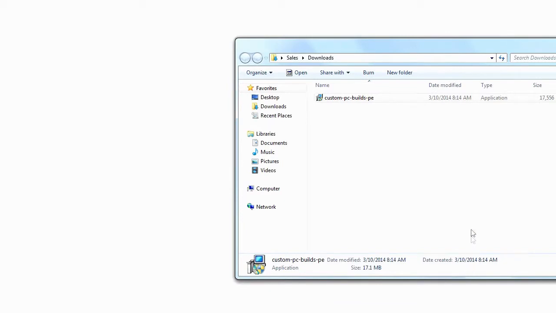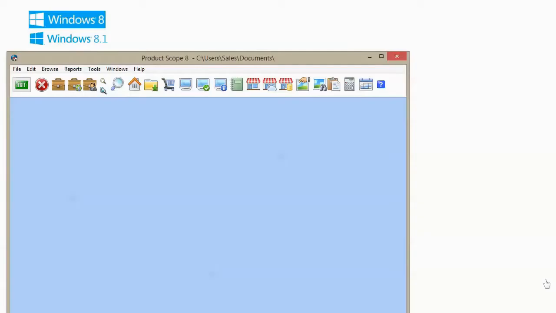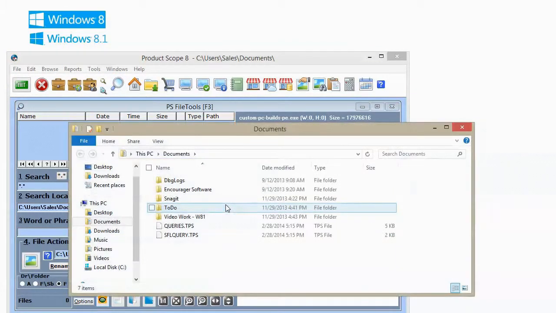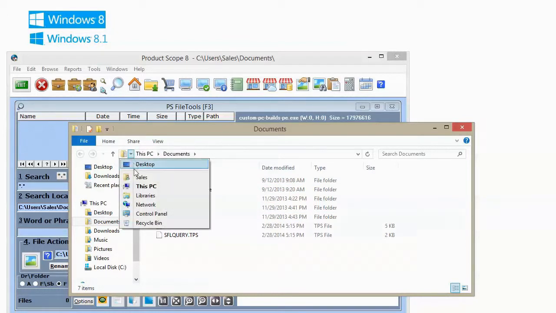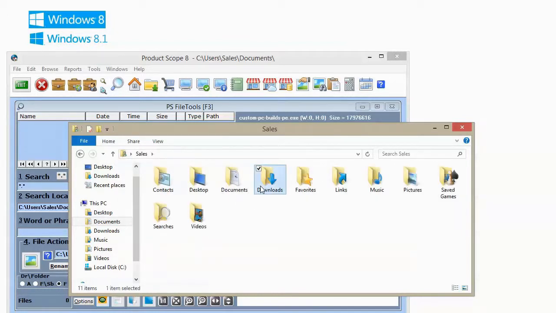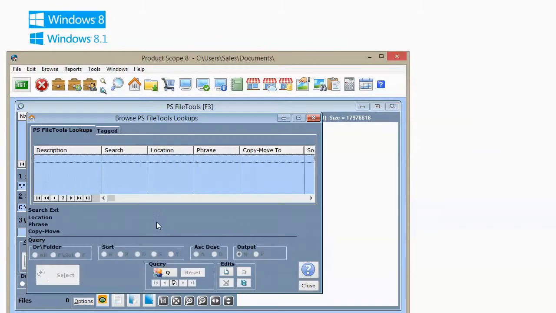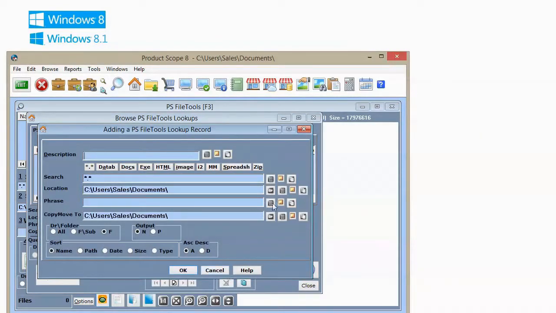We'll do the same thing for Windows 8.8.1. Click on PS File Tools. Click on this button. Click on the user account name. Click on Downloads. Copy the downloads location. Now we'll install PS File Tools record. Click on Add, paste in the location and copy Move to. Type a description, Downloads.